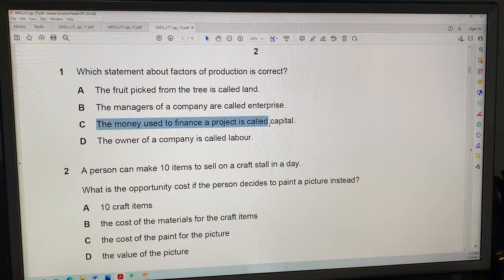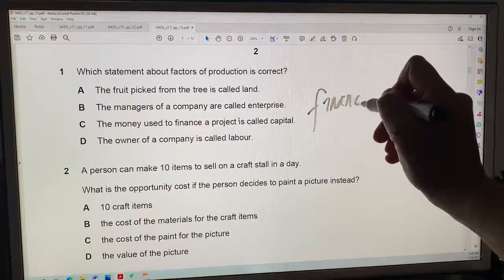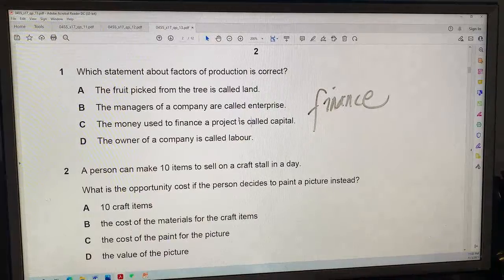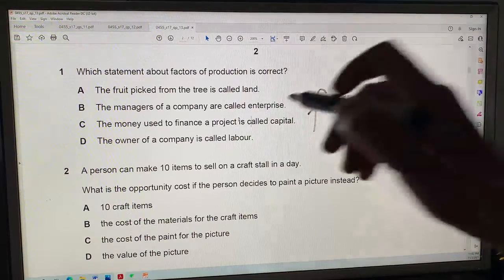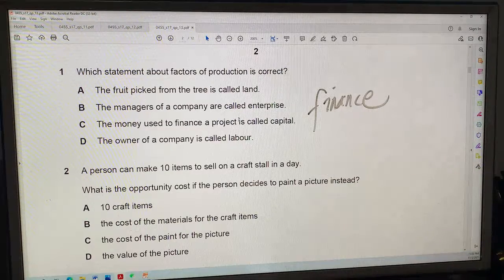C: The money used to finance a project is called capital. No, that's the finance definition of money. In finance, capital is money, and you use it to fund your enterprise, your firm, your new business. But in economics, capital is a man-made good made to produce something else, physical capital.